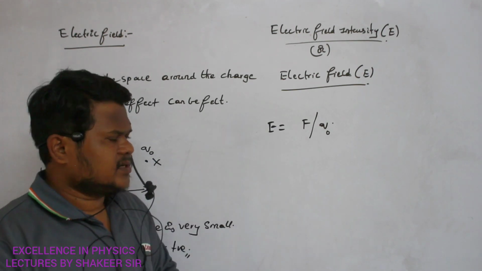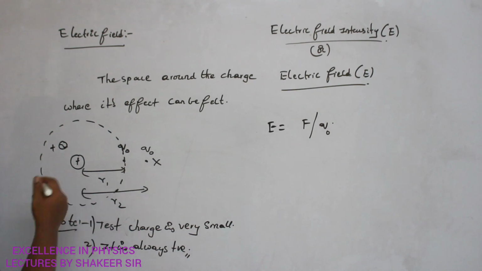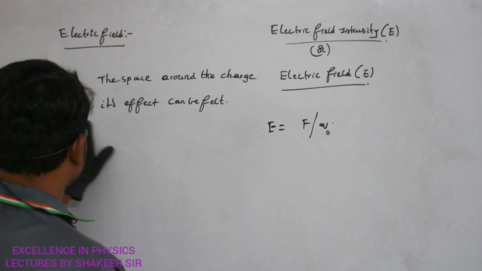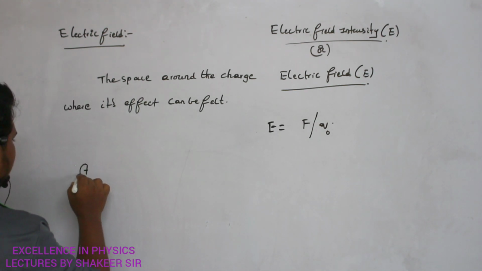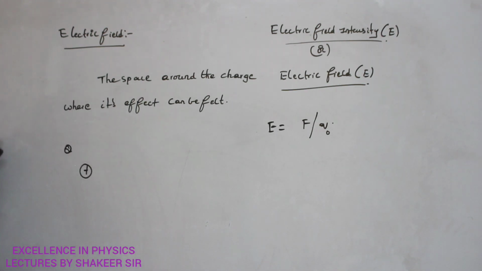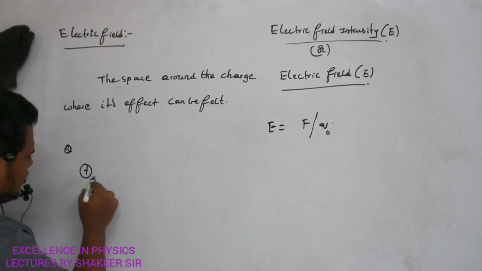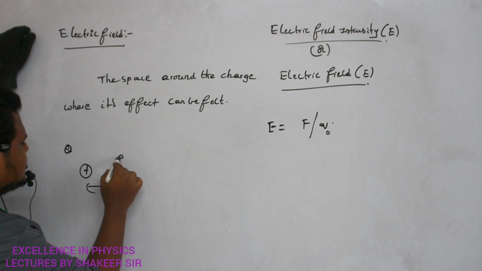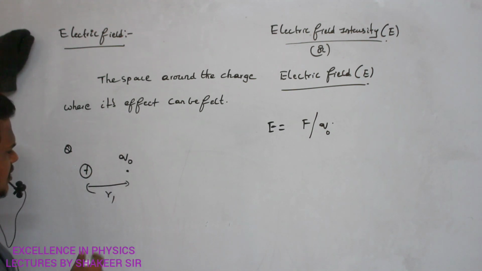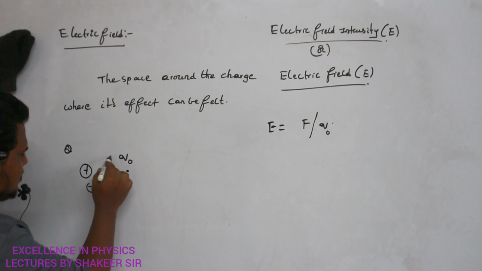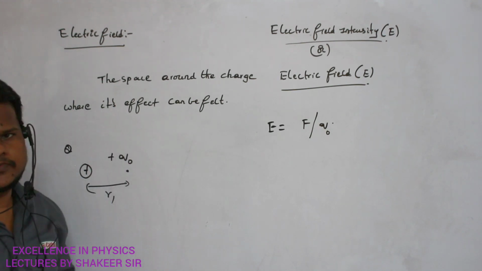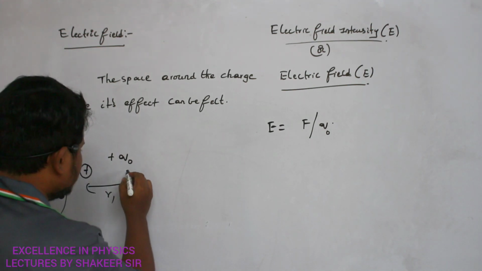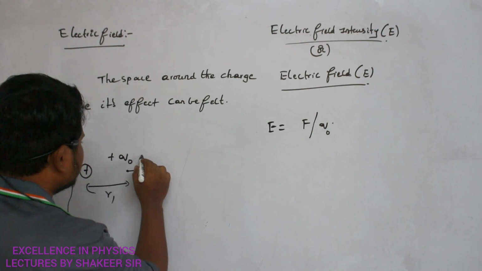Okay. Now let us try to understand the same definition by taking again the same example here. Let us consider a main charge Q is present here. So this is the main charge Q. Clear, ma? Okay. Now let us consider, at a distance of R1, initially I am placing a test charge Q0. And already we have discussed that the test charge is very small and it is always positive also. Clear, ma? When I am placing this at a distance of R1, I observe that this test charge is experiencing a force of F1.